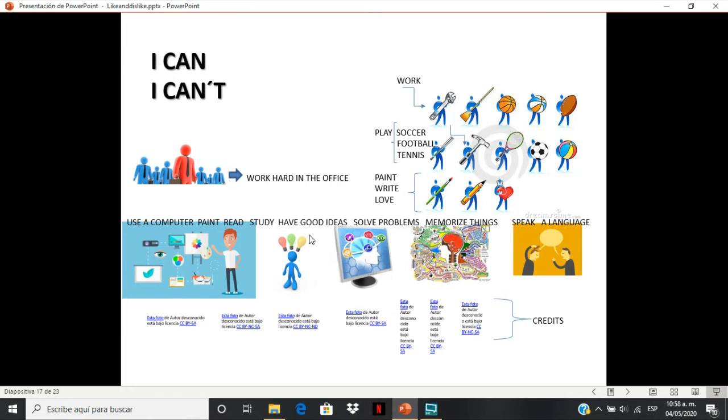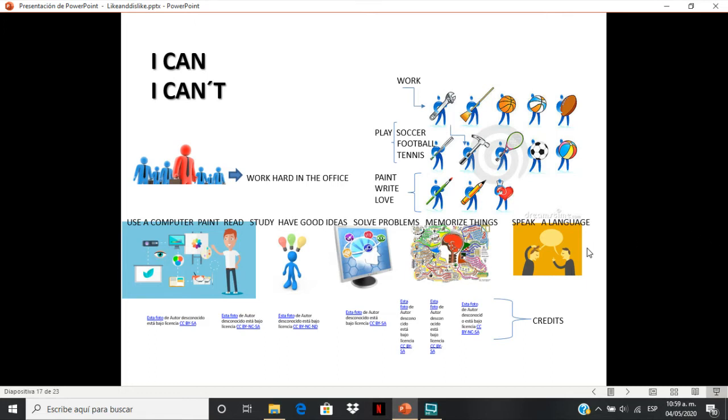I can have good ideas in the morning when I wake up. But at night, when I am tired, I can't. What about solving problems? Can you? You say, I can solve problems, or I can't solve mathematical problems. What about your memory? I can memorize things, or what about you? What do you say? I can't memorize things.